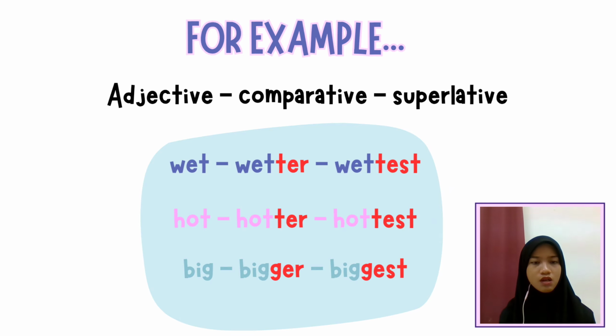Same goes for hot. You double the T plus ER, and the comparative form is hotter. You double the consonant but add EST, and it will be hottest, which is the superlative form. Same goes for big, bigger, and biggest.